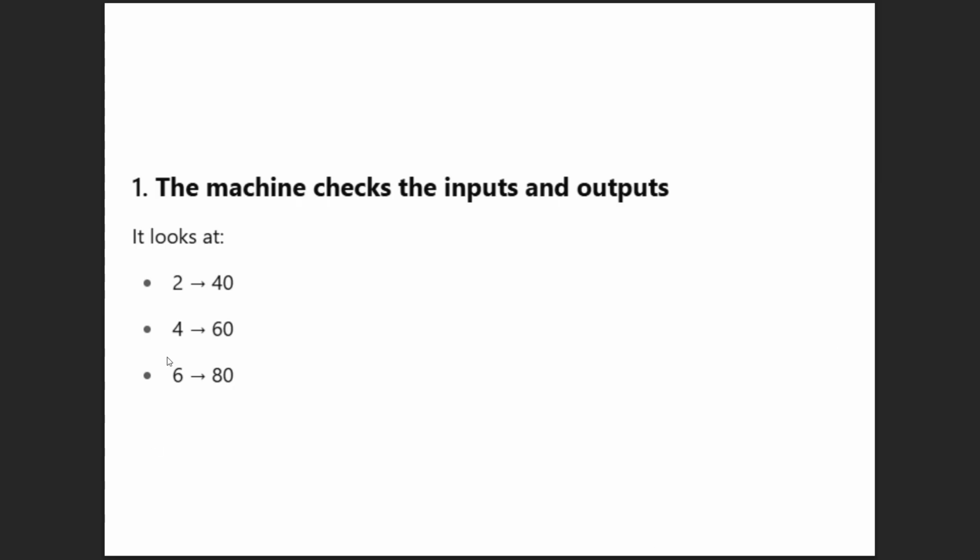In the next video I will explain this simple example: 2 hours of study gives 40 marks, 4 hours gives 60 marks, 6 hours gives 80 marks. Next class we will be discussing these examples of machine learning.